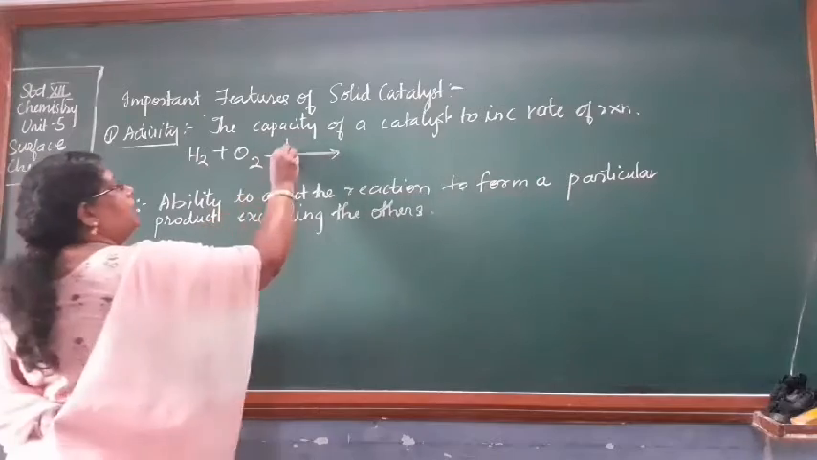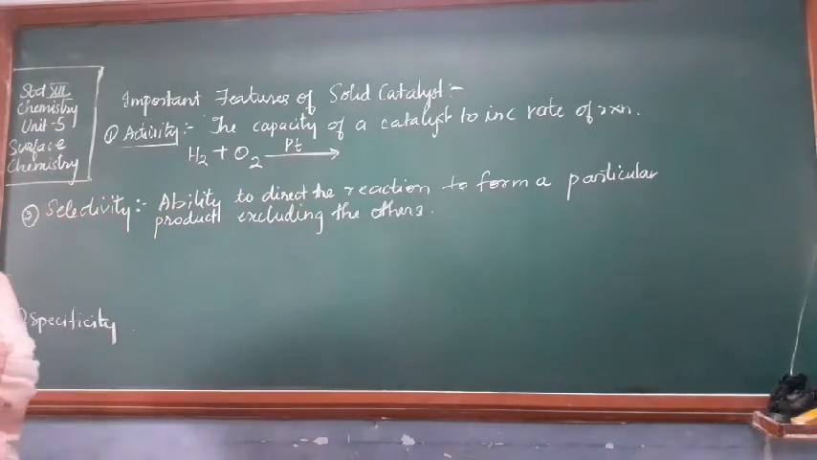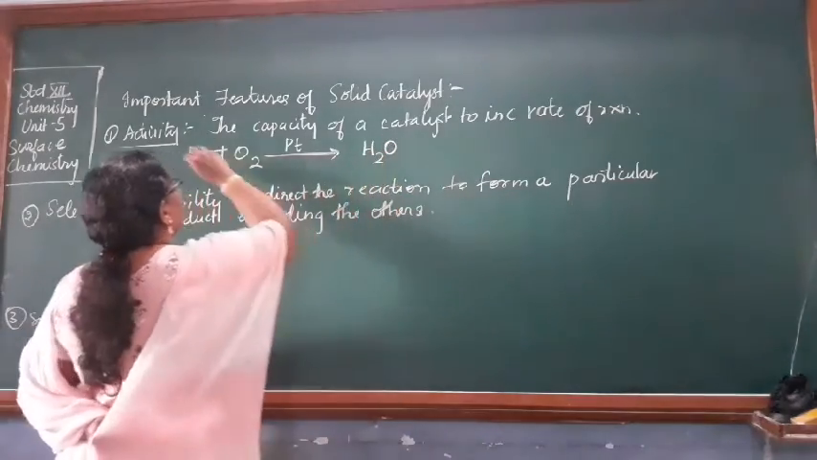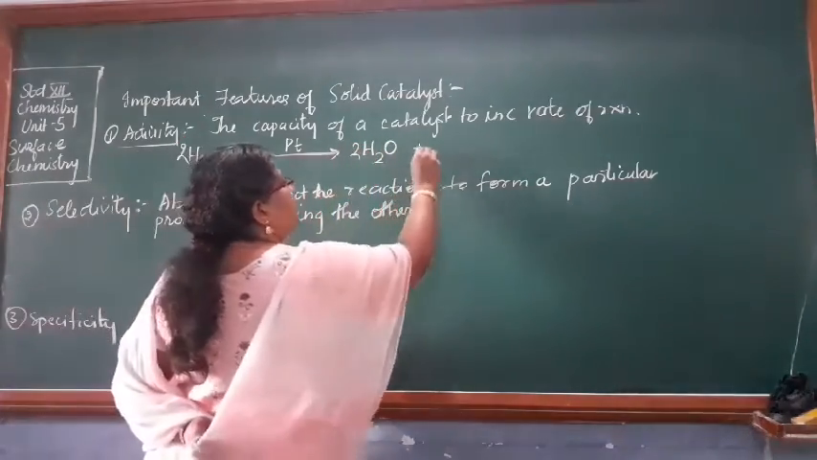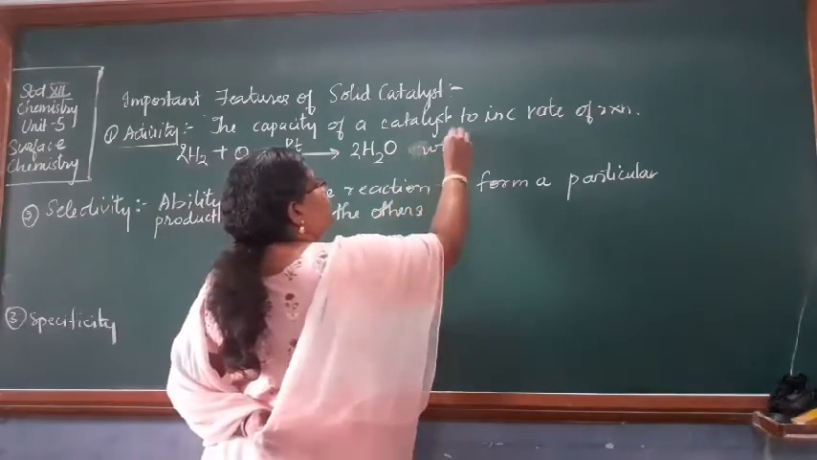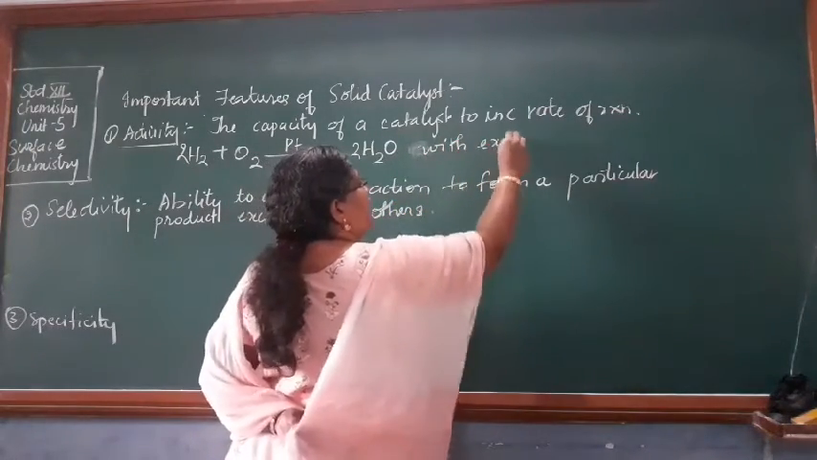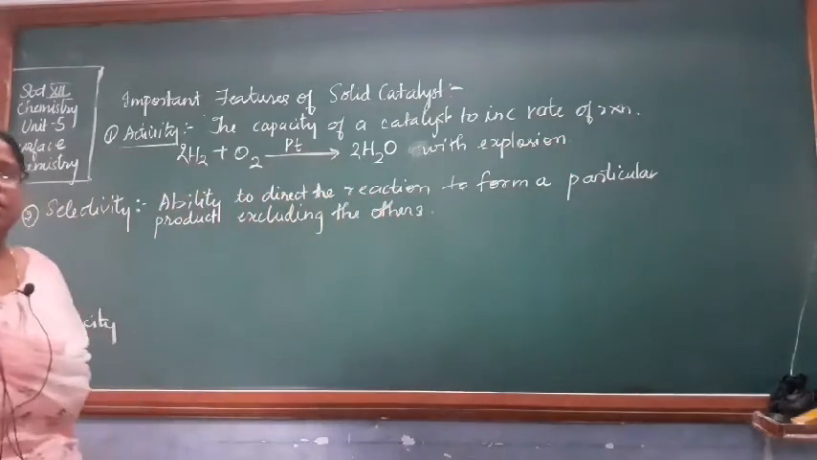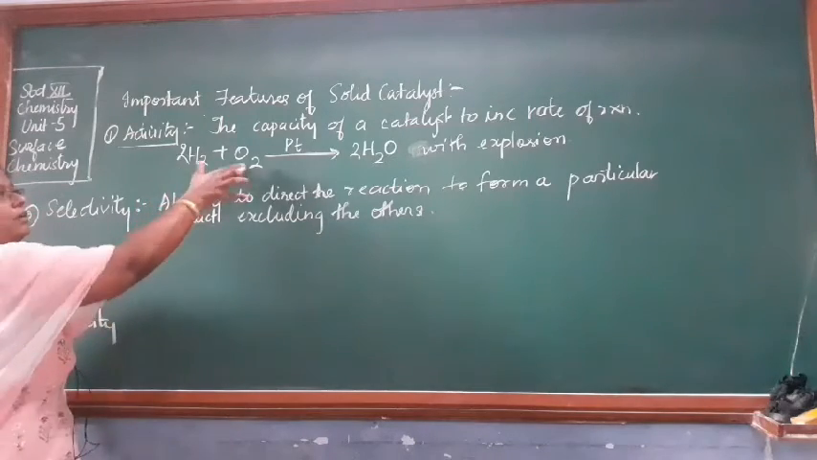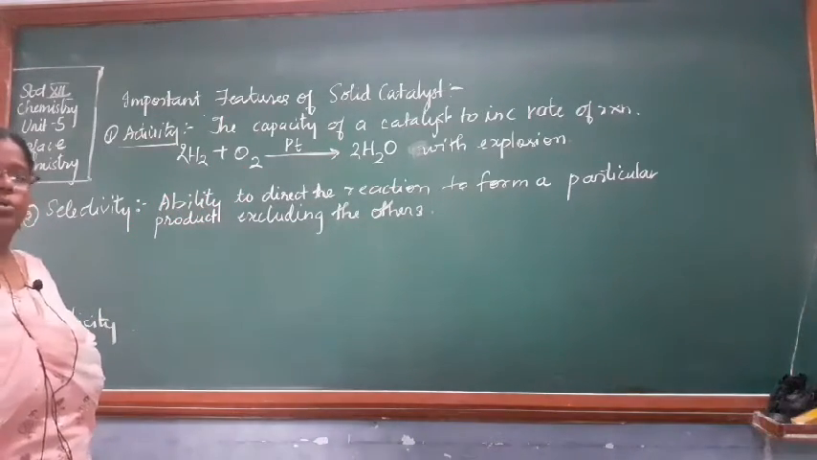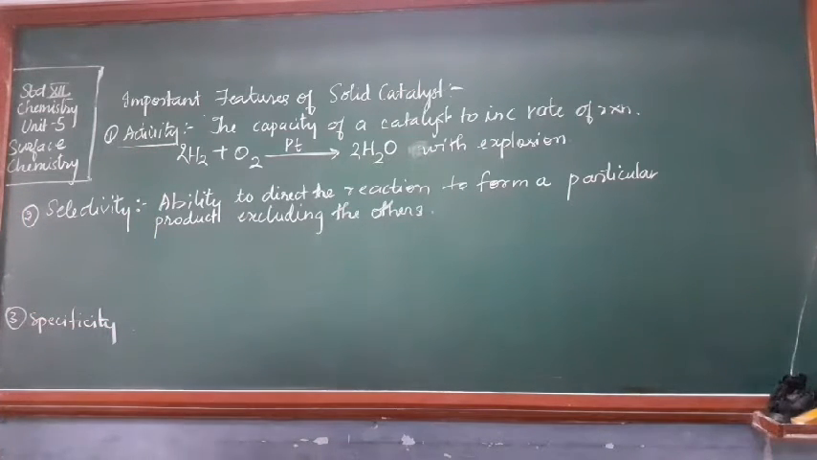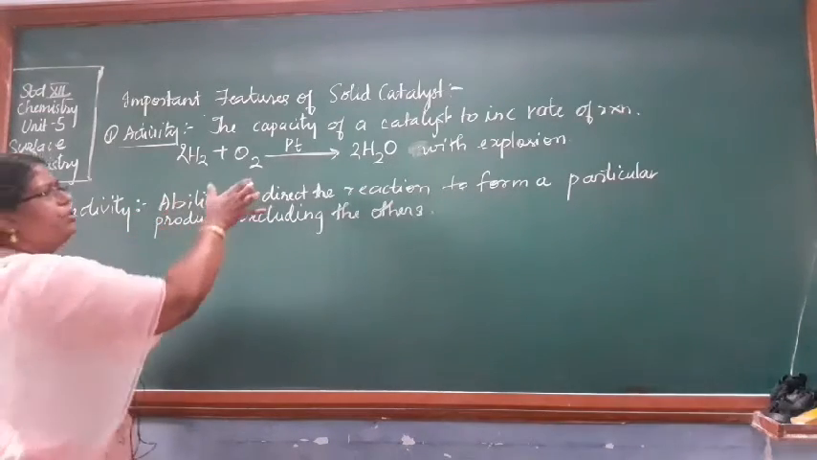But if you are carrying out this process in the presence of platinum, then it forms water with explosion. Okay. So here this occurs with explosion, showing the activity of that catalyst, its ability to catalyze the reaction between H2 and O2. So this is what we understand by activity of the catalyst, the capacity of a catalyst to increase the rate of the reaction. Okay. So this is a very good example to understand.